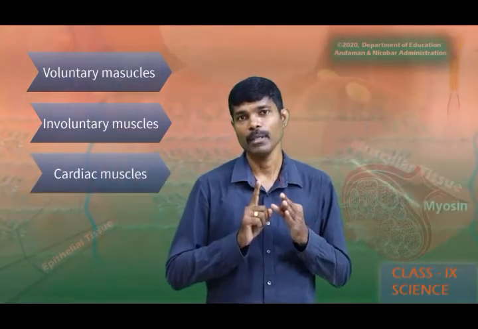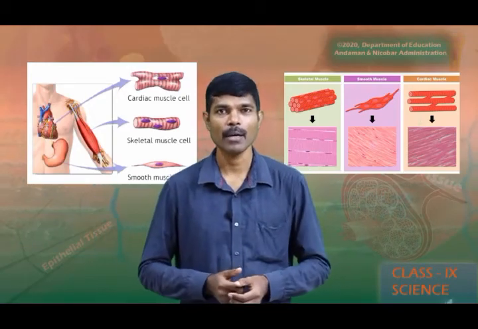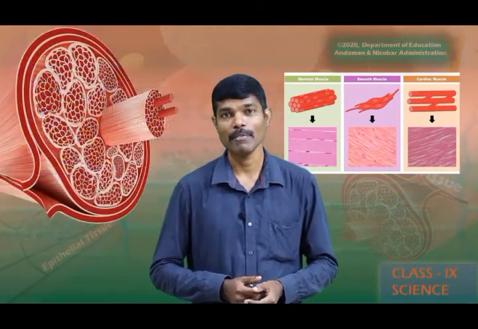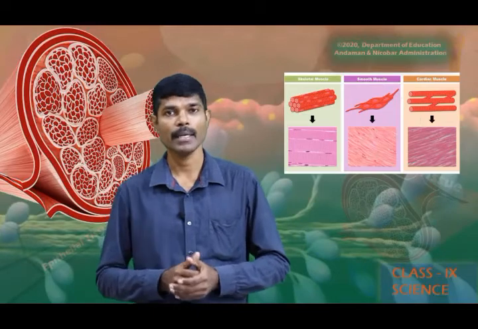Now we will see what a voluntary muscle is. Look at the picture which shows the arrangement of cells in muscular tissue. The cells of muscular tissues are elongated and these elongated cells are called muscular fibers or muscle fibers. And these muscular fibers are responsible for causing movement in our body. Sometimes our movement is as per our conscious will. For example, raising my hand and movement of my hands and other body parts, I can move according to my conscious will.